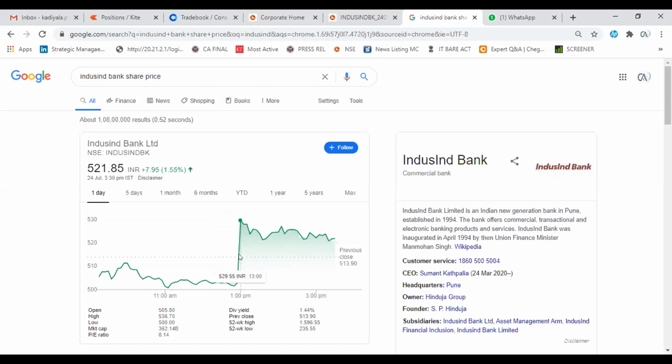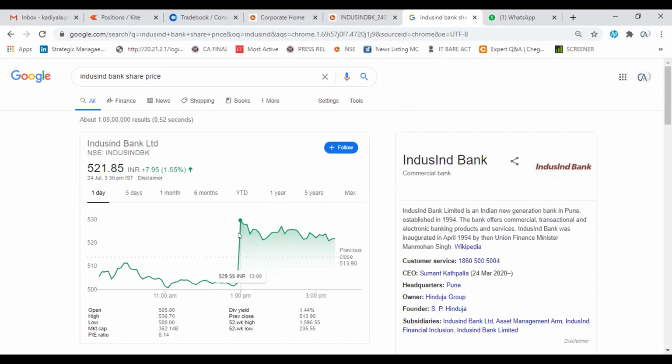Approximately 29 rupees increase in a span of 5 minutes. That is due to the announcement. Technicals do not matter much at these times, only the announcement matters. So for these reasons, I am sharing the sources where we can get the information as quickly as possible.